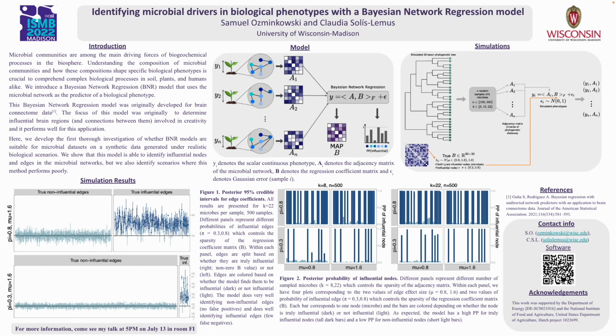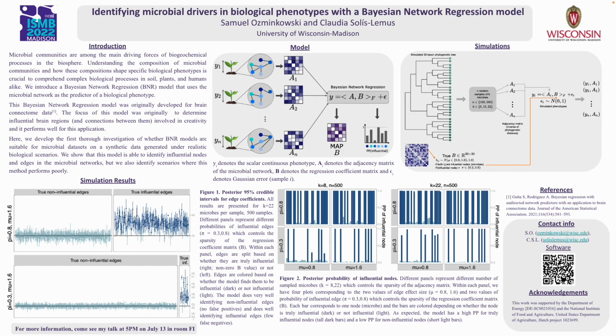Using two different values for the mean of the distribution allows us to test how the results of the model differ when the magnitude of the effect each edge has on the response differs. For each of 100 or 500 samples, we randomly select 8, 15, or 22 microbes from the phylogenetic tree.